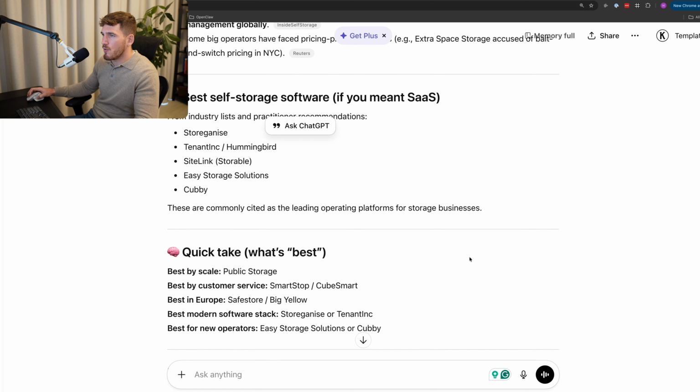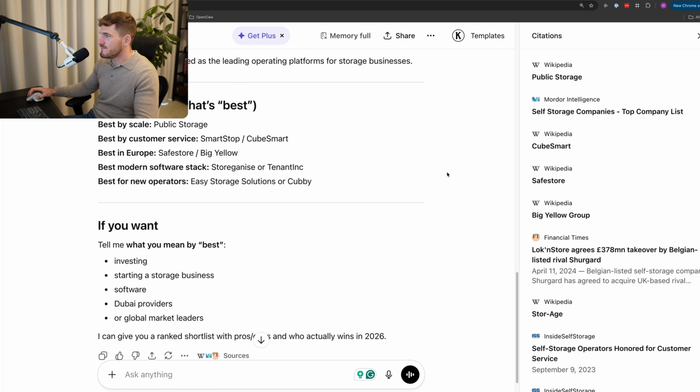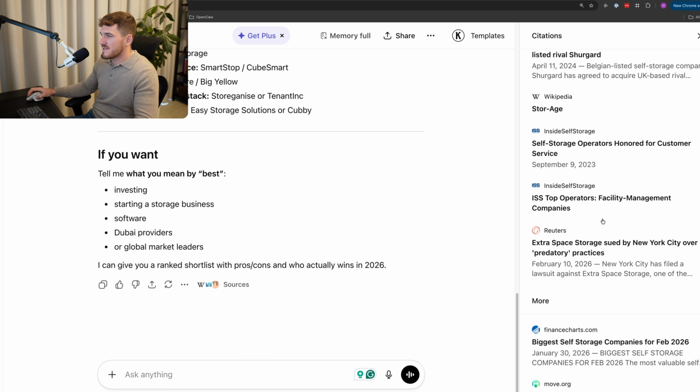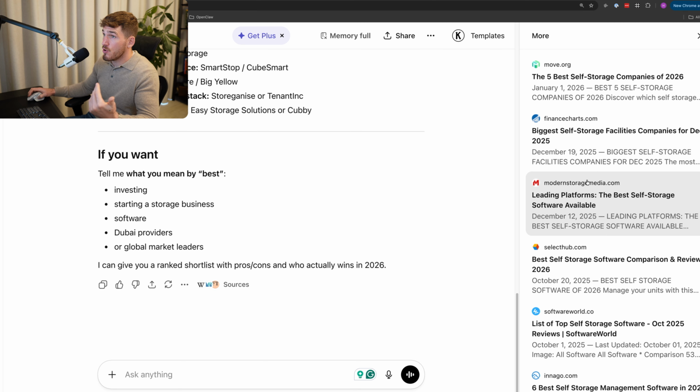And all we should do is scroll to the bottom and go to sources. Now, it looks like some of these aren't really relevant. So again, you can reprompt it and ask it to look at different things. But essentially, you're looking for the sources that specifically recommend you or your competitors. So for example, here, the best self-storage software available.